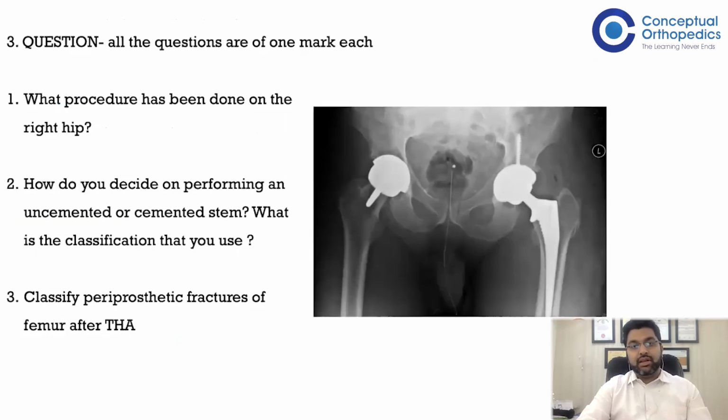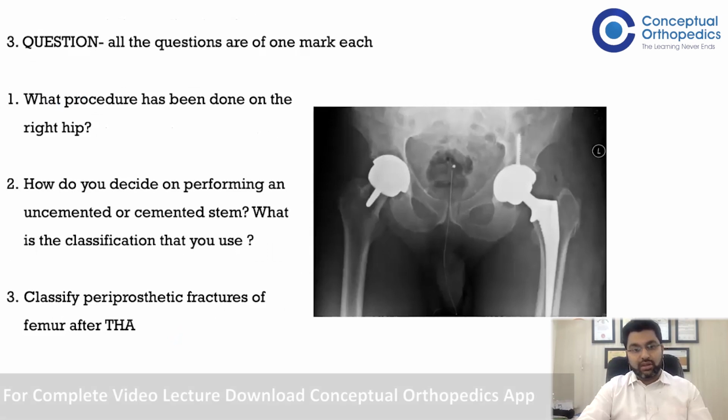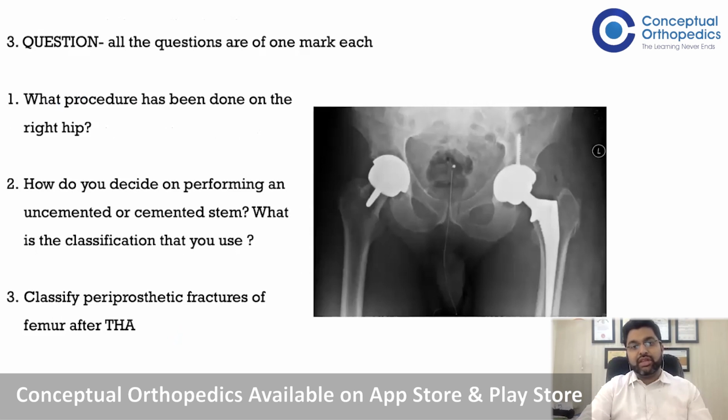Going further, the third question could be, recognize the procedure shown on the right side, and how do you decide on performing a cemented or an uncemented stem in a total hip arthroplasty? The third question could be, how do you classify periprosthetic fractures of femur after THA?